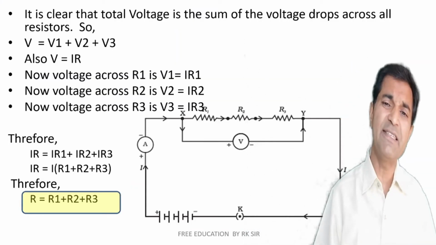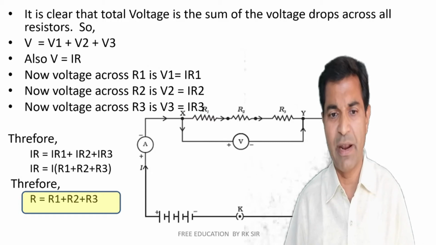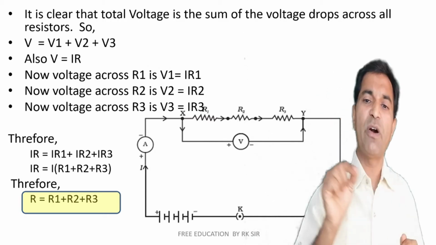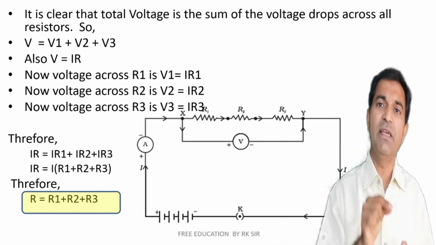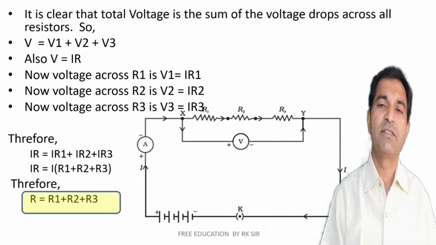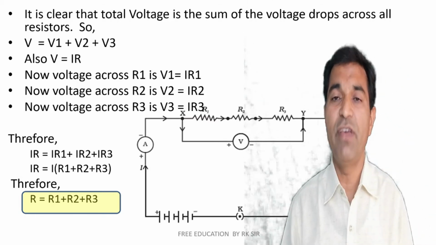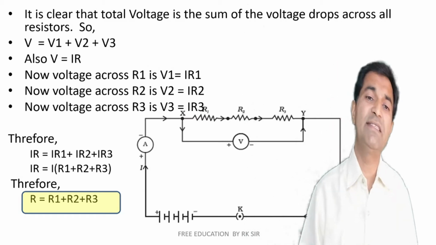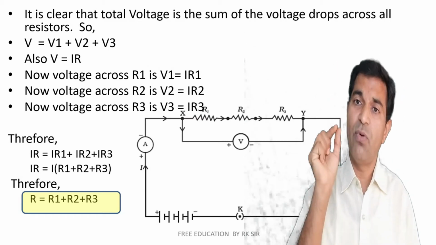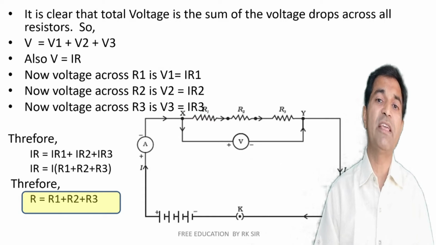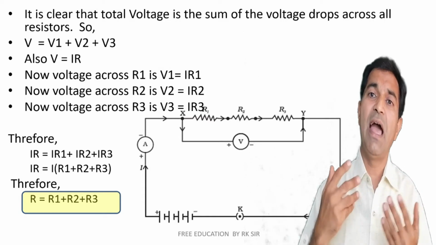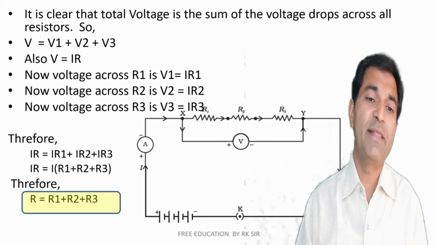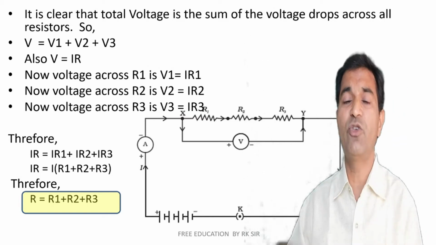Now let us discuss resistances in series and parallel. First, resistance in series. It is very clear that the voltage drops across the different resistances add up to the total supply voltage. That is, V is equal to V1 plus V2 plus V3. According to Ohm's law, V is equal to IR. Hence, for the same voltage drops, V1, V2 and V3 will simply be IR1, IR2 and IR3 respectively. So to summarize, IR is equal to IR1 plus IR2 plus IR3.